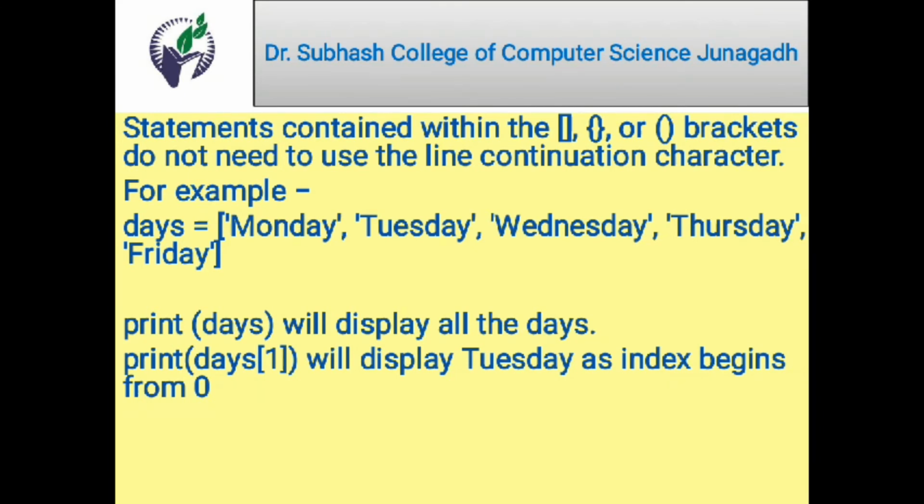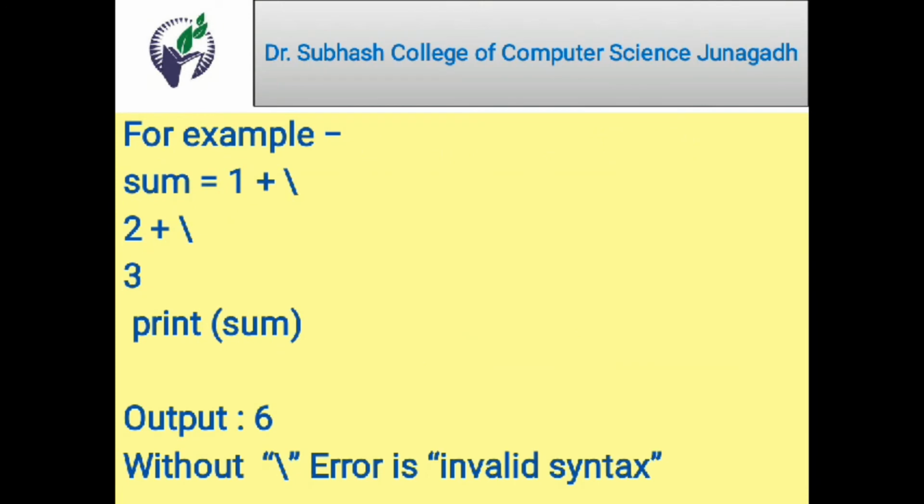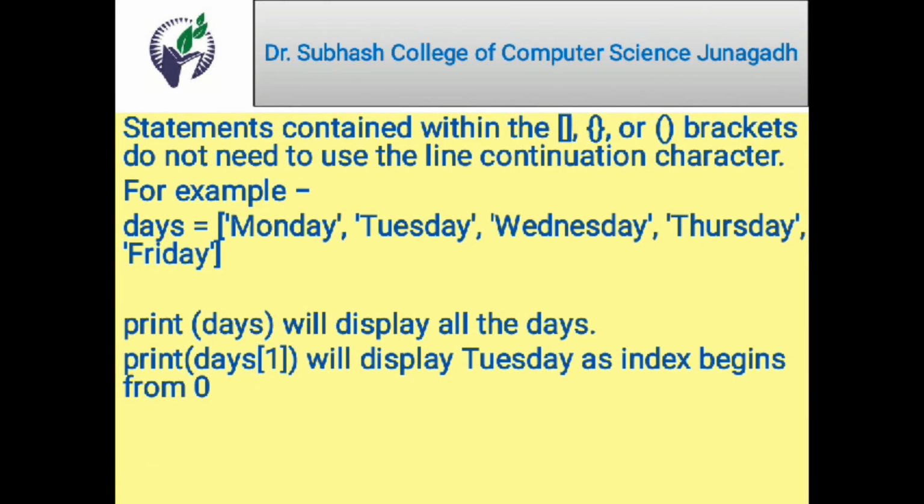But the only difference that we have to understand here is that we have not used the backslash character at the end of Thursday. As we have seen earlier, we need to use the backslash character at the end for line continuation. Same way here, the statement is expanded over more than two lines, but we do not use it because the content of the statement is written in a pair of square brackets. Same way, if we use curly brackets or parentheses, we do not need to use the backslash character at the end of the statement.